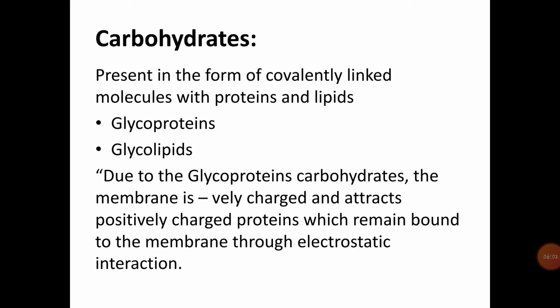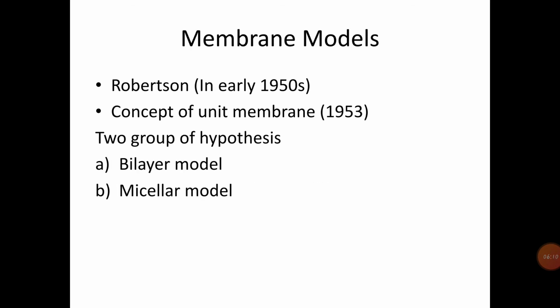These are the different chemical components present in the plasma membrane: protein, lipids and carbohydrate. Then we will see the membrane models of the plasma membrane. In an attempt to explain the physical and biological features of the cell membrane, several membrane models have been proposed.